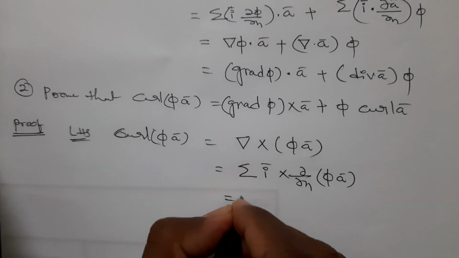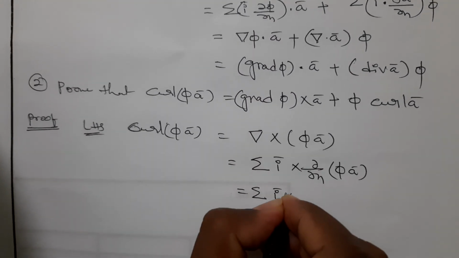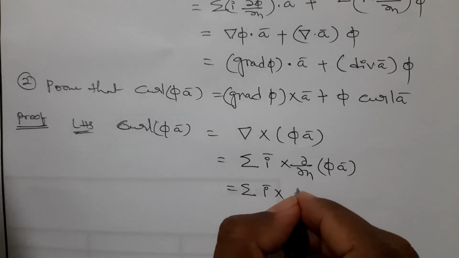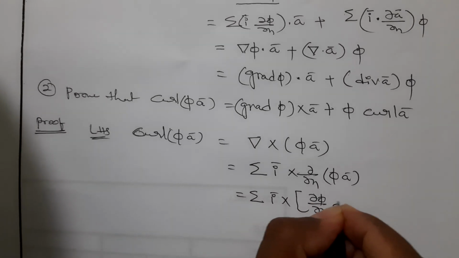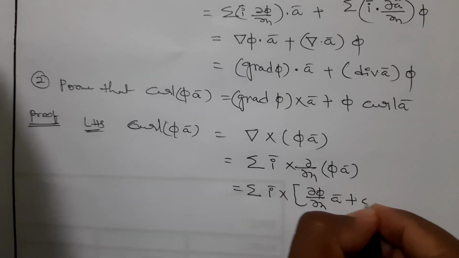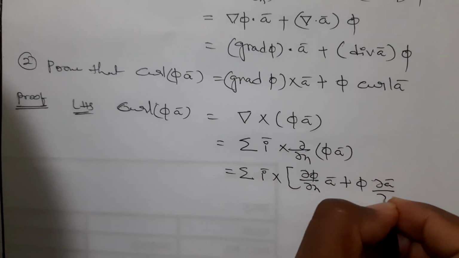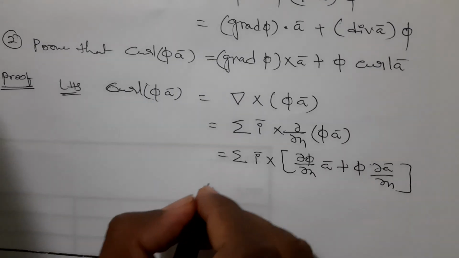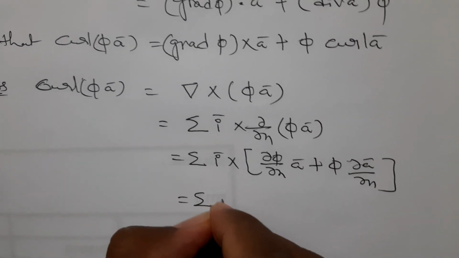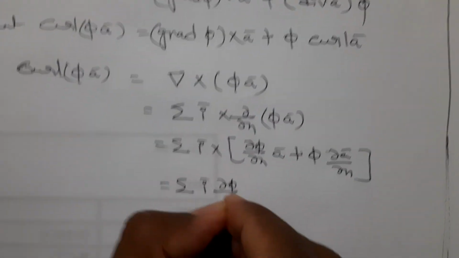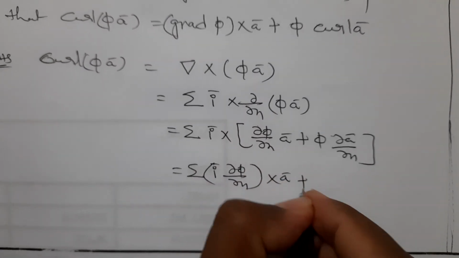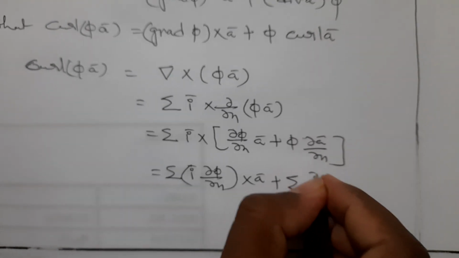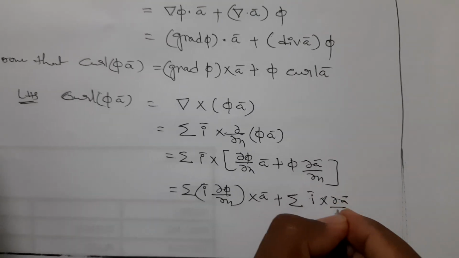Simplify this: sigma i bar cross ∂/∂x of (π a bar) is ∂π/∂x into a bar plus π into ∂a bar/∂x. Separate this: sigma i bar into ∂π/∂x cross a bar plus sigma i bar cross ∂a bar/∂x